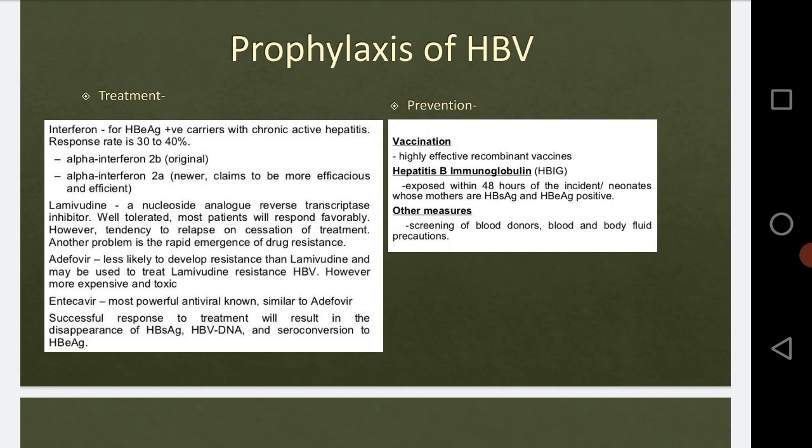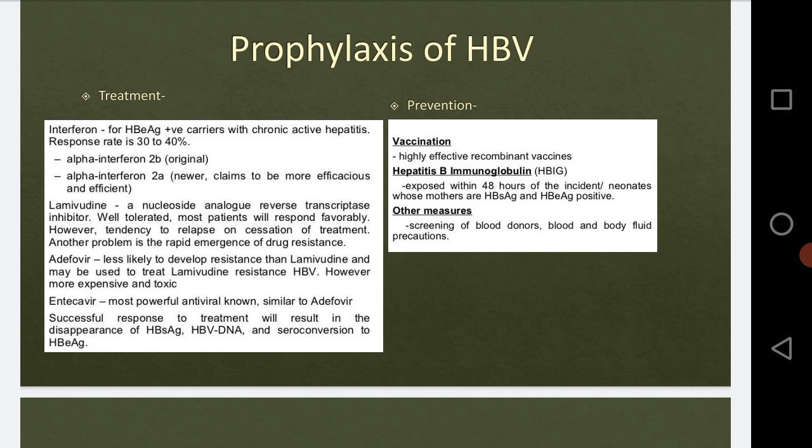Then 3 doses of this vaccine are preferred at the 0 month, 1st month and 6th month of the infection, or it can be taken before the infection, at 0, 1st and 6th month. All right.